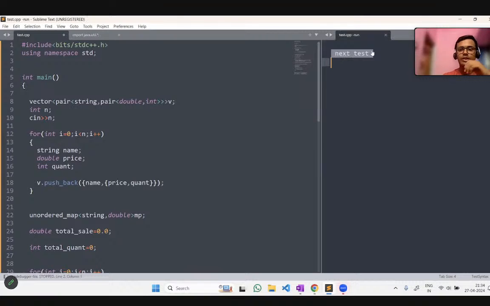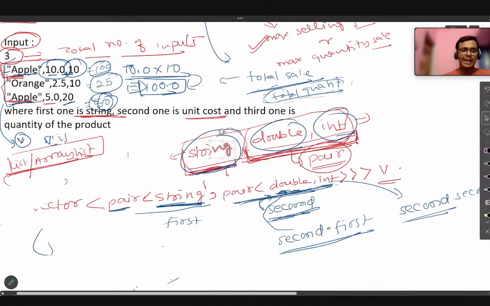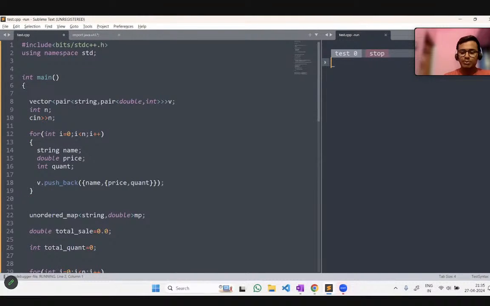Let me first delete this and take input as this. The first input will be 3.